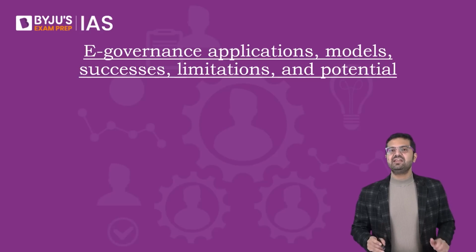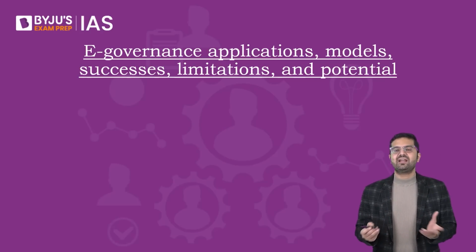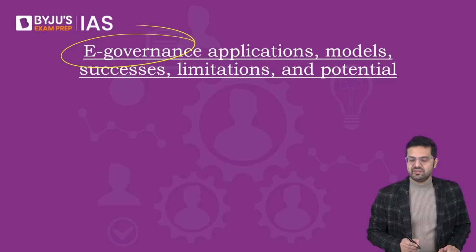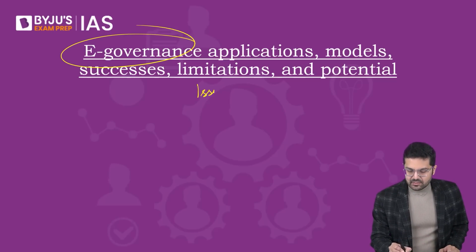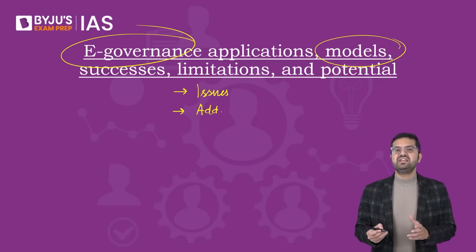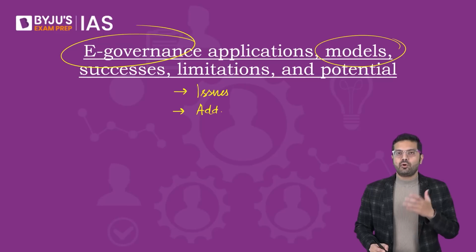And then we have e-governance: applications, models, success, limitations, and potential. So basically, again, what is e-governance? And primarily the issues and how to address those issues and concerns. Since the models of e-governance are mentioned as a topic, be aware of the critical information flow model, the e-lobbying model, or the broadcasting model.